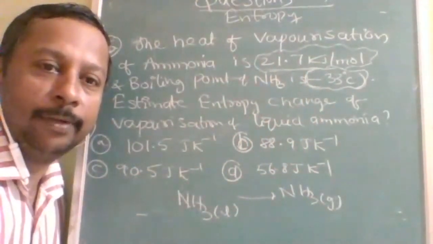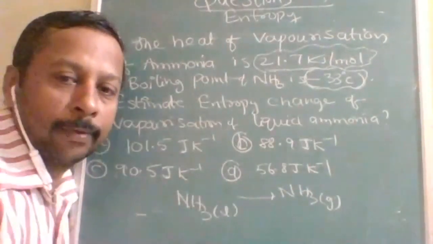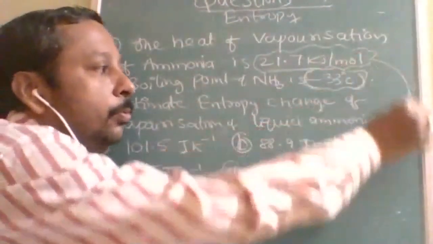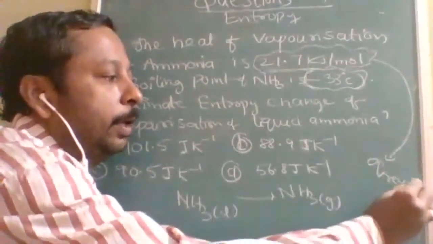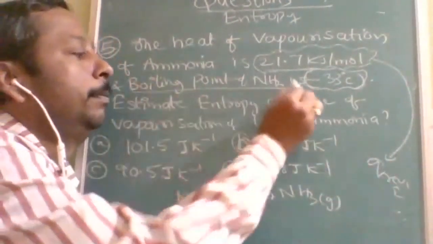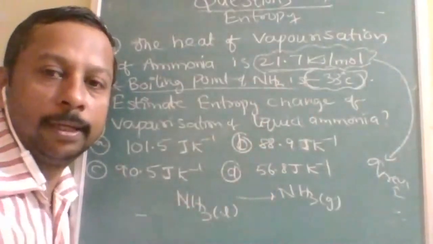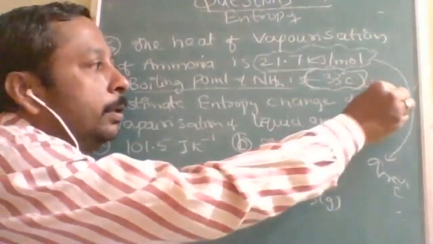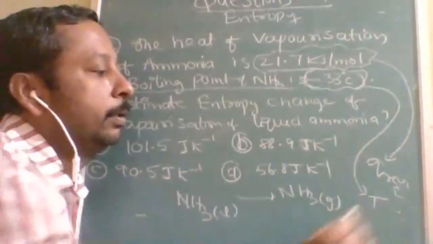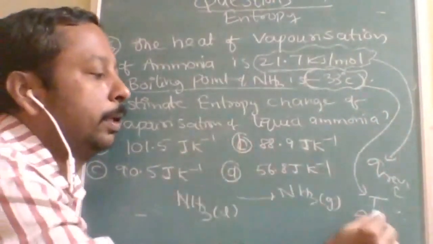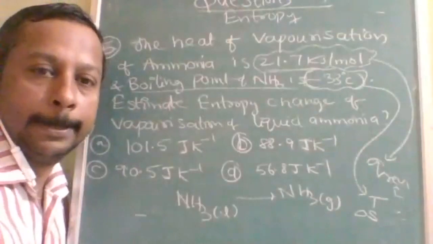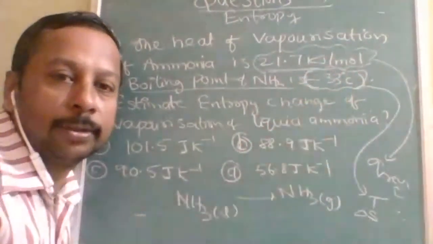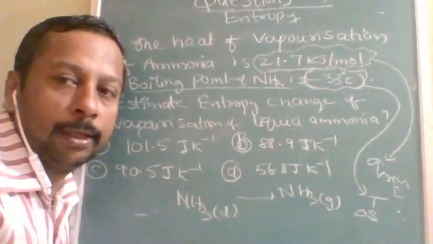Try it and check my video solution. The hint I am giving is the heat of vaporization. That means it is Q reversible, isothermal at the boiling point. At the boiling point it will be at equilibrium and reversible. So Q reversible is given and T is given, and he wants delta S, so use the direct formula. The only problems are in these two values, so look at them very carefully.